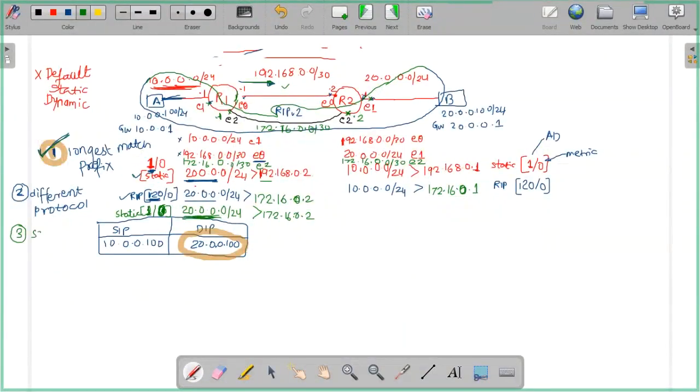If it is the same protocol, I choose the lowest metric. So if I make this one's metric 10, which one will be preferred now? The 172 network. Are you getting the point of how a router decides, how it takes a routing call?